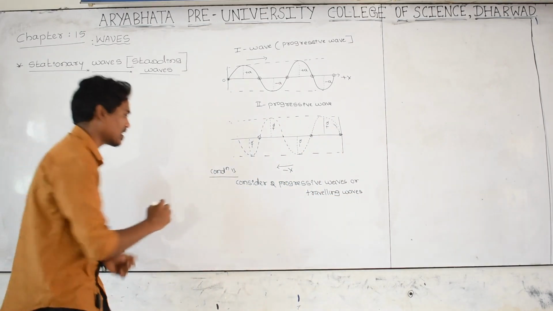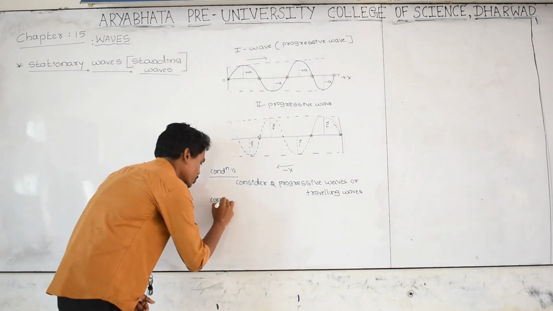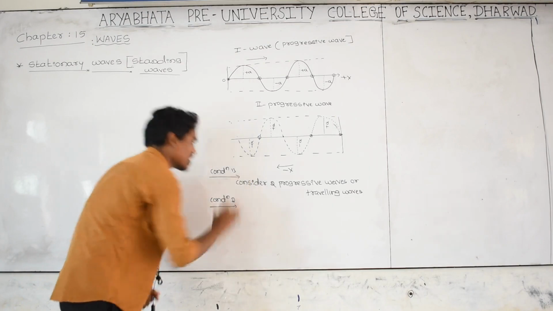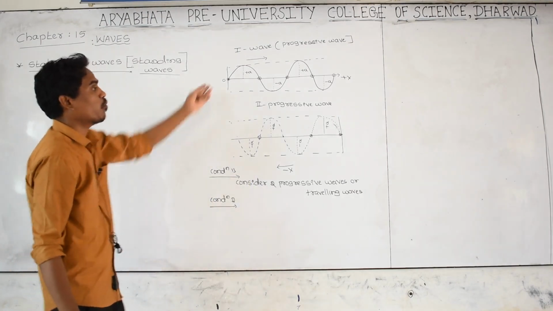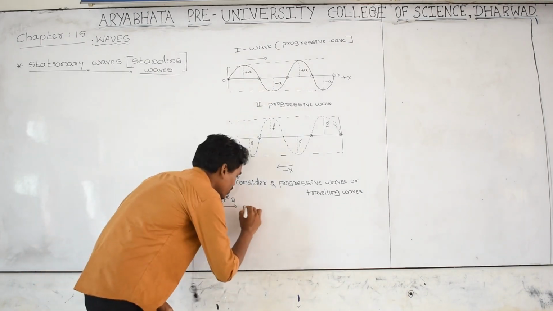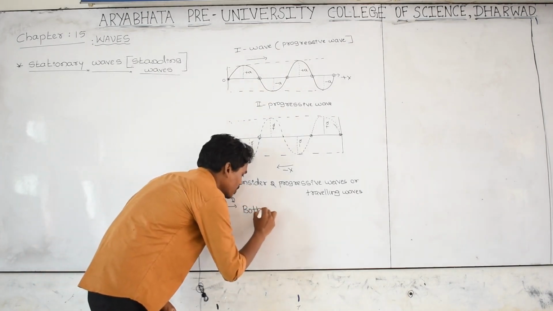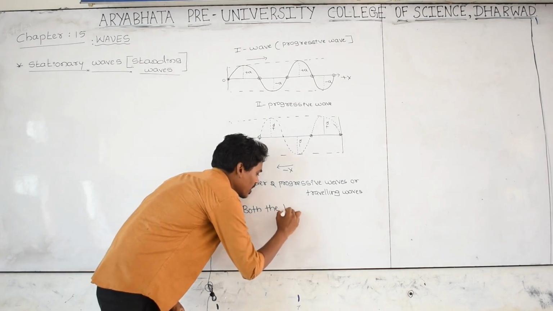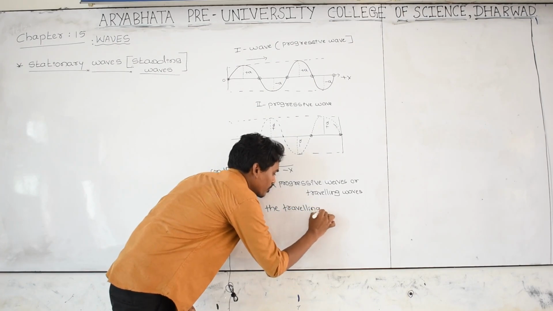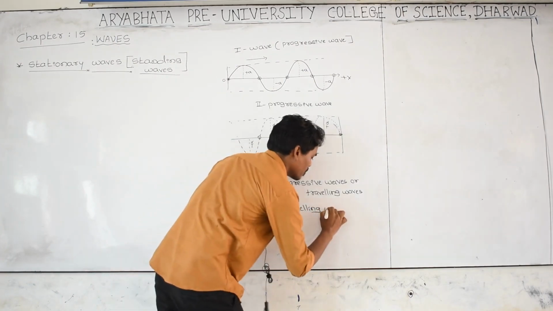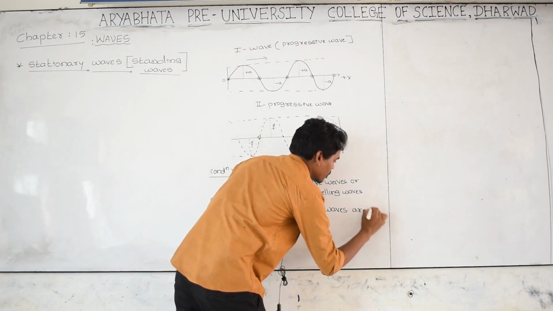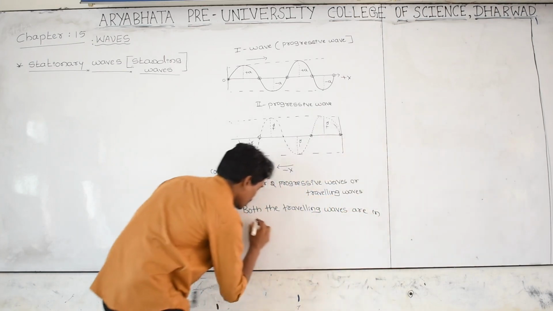And what is the second condition? Condition number 2: both the traveling waves are moving in opposite directions. Both the traveling or progressive waves are moving opposite to each other.